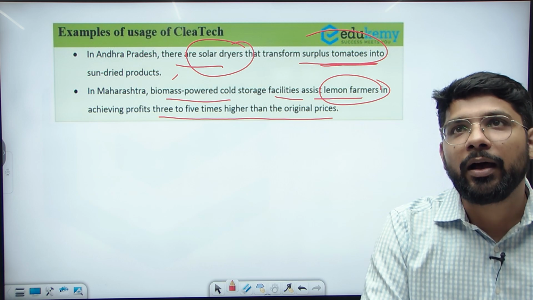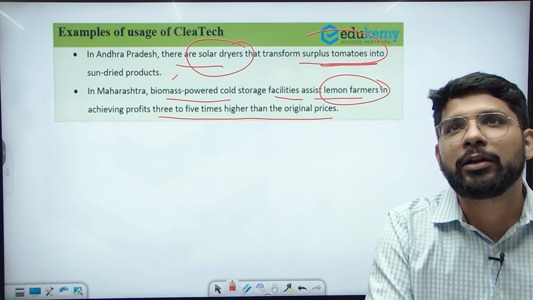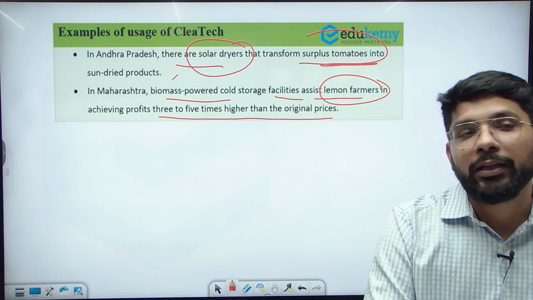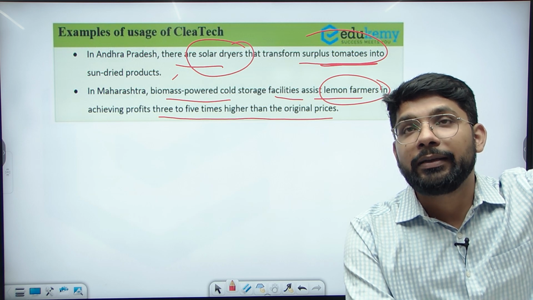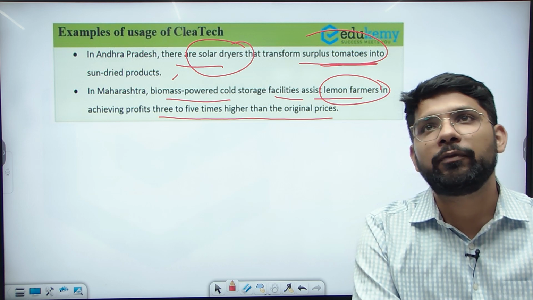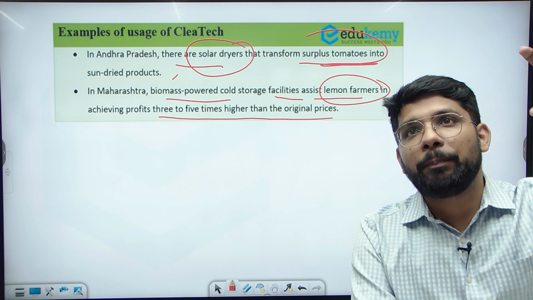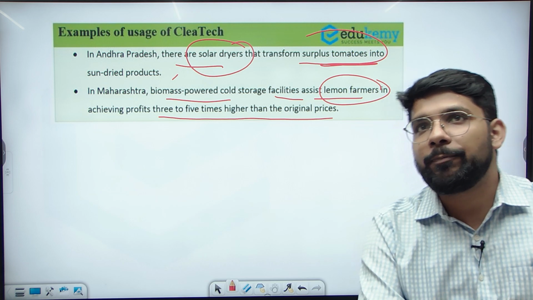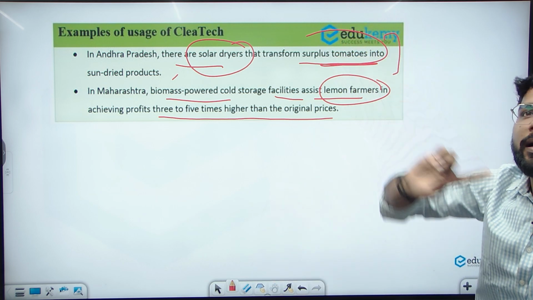Like we just saw last month, the tomato price was all around 200 per kg. But the tomato puree which was available on the e-market store was the first to sell out, because the prices were cheaper for tomato puree at that time. Similarly, the tomato is a perishable product, so that perishable product can be stored in another way and can be sold in the market later on.